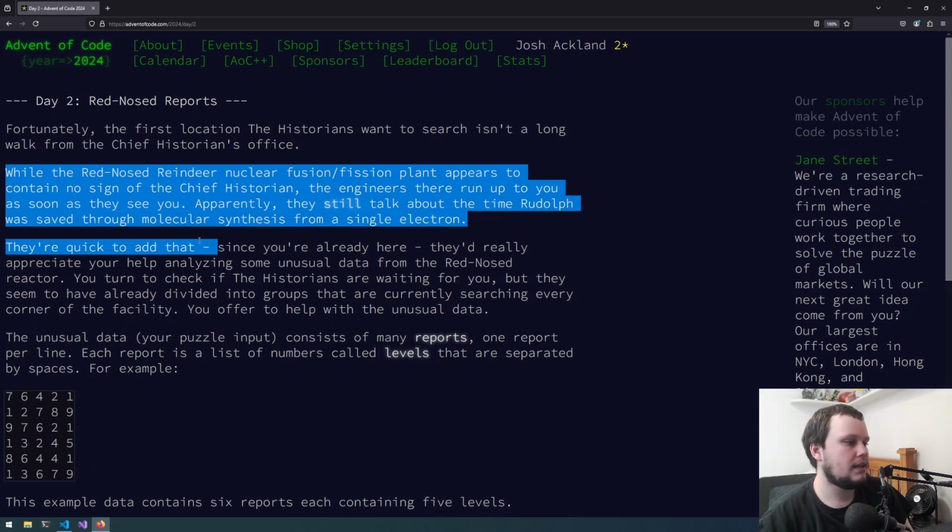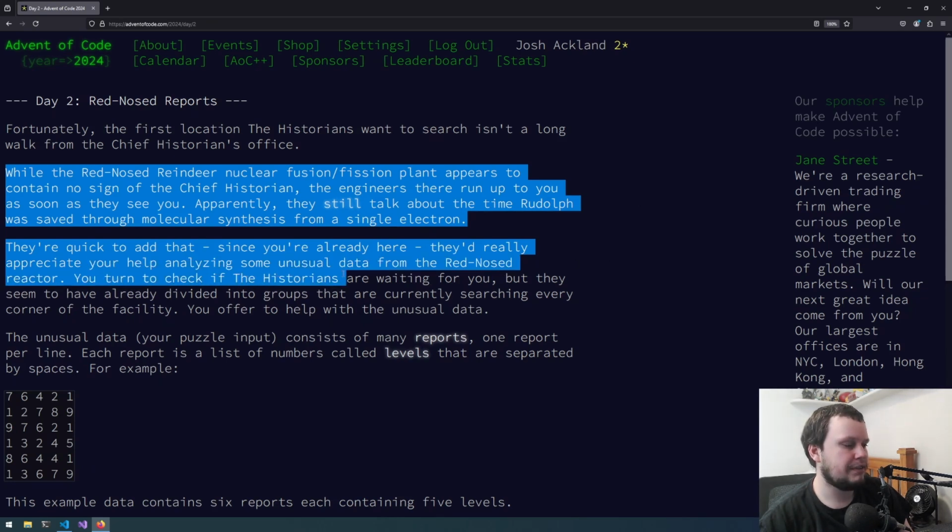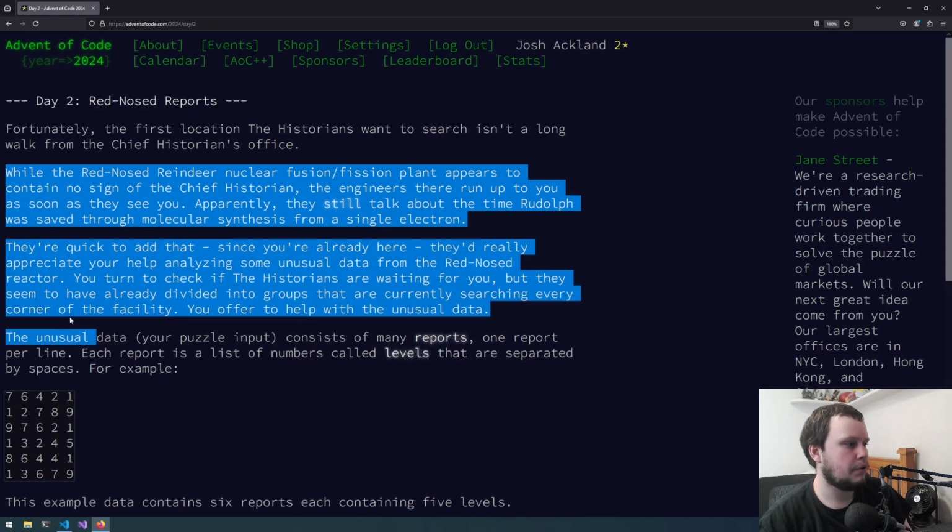Apparently, they still talk about the time Rudolph was saved through molecular synthesis from a single electron. They're quick to add that, since you're already here, they'd really appreciate your help analysing some unusual data from the red-nosed reactor. You turn to check if the historians are waiting for you, but they seem to have already divided into groups that are currently searching every corner of the facility. You offer to help with the unusual data.